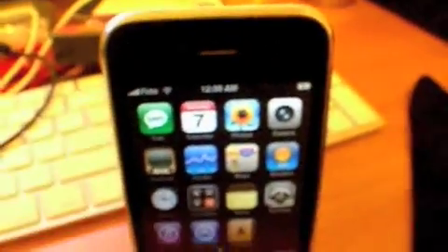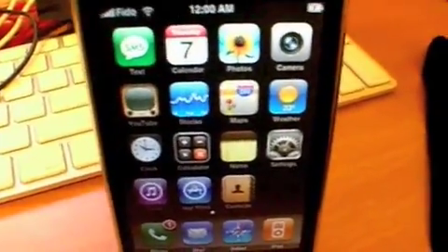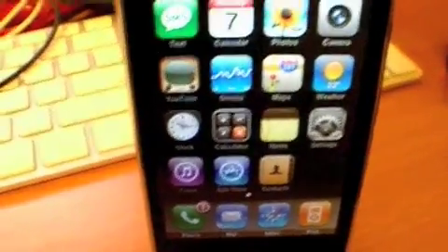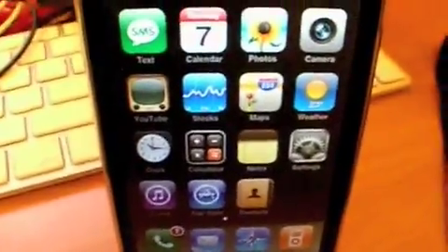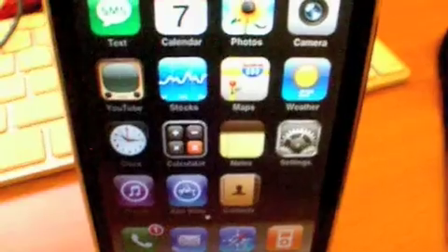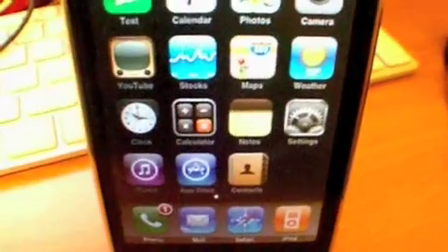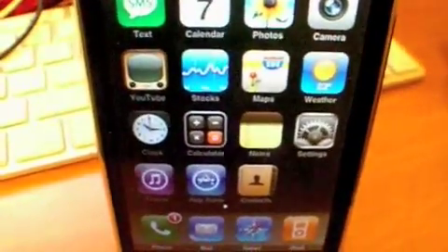Alright, so that is how you make custom ringtones for your iPhone. Like I said, it's quite easy. Just follow the steps as I've lined out in this video, and in no time you're going to be making ringtones from any MP3 file that you want. Alright, that's it.